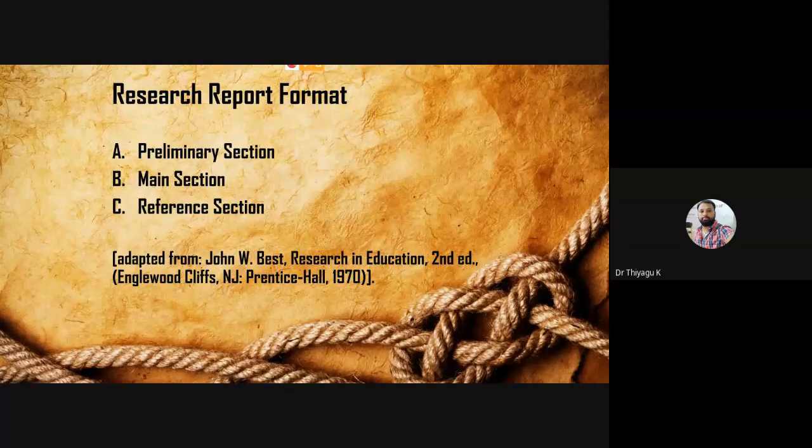One is called the preliminary section. This is the same for the master's degree as well as the PhD. What are the preliminary sections? What are the things that come into the preliminary section? I'm going to teach that one by one. Then the main section. What is the main section? The main part of your work we incorporate in the main section only. Then finally the reference section. So we may add some kind of appendix, bibliography, everything comes to the reference section. So these are the 3 sections we have to look at while writing this report.